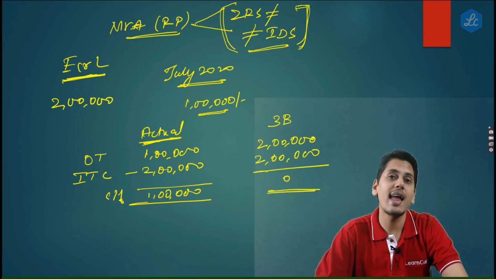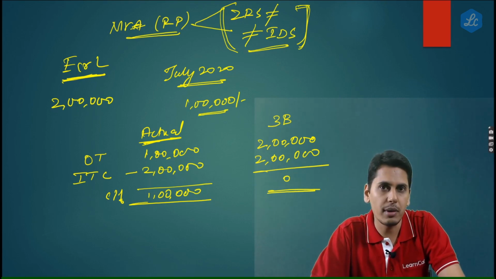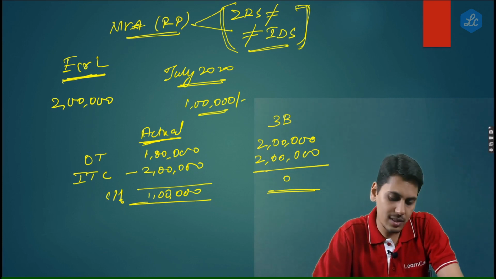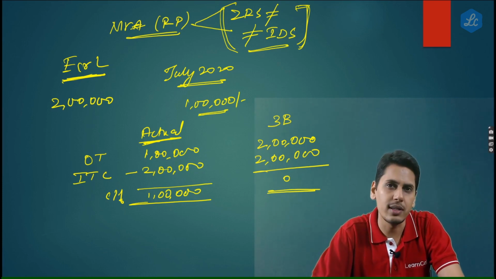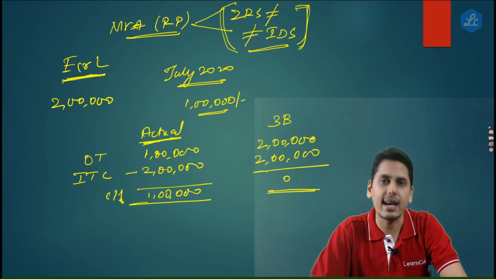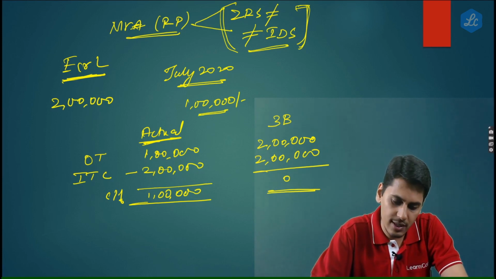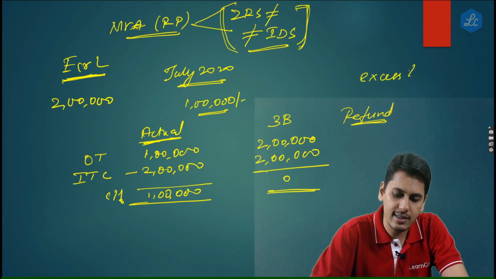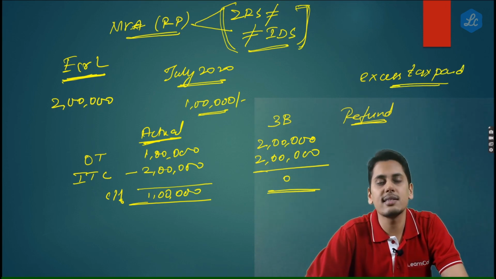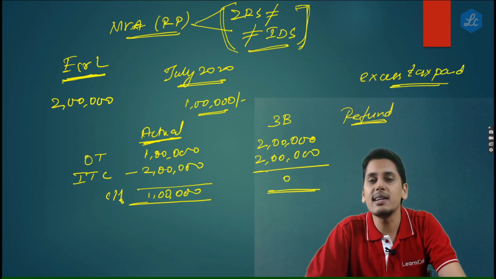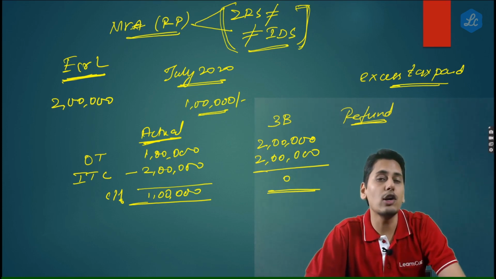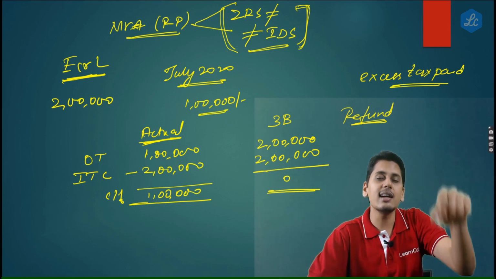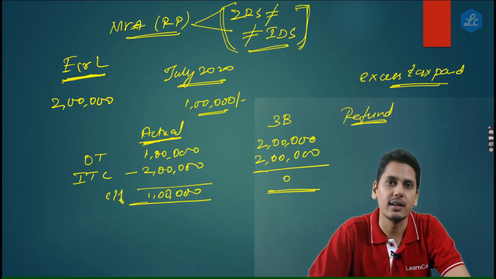So I have paid 1 lakh extra. You can verify from my documents. All my documents, my books of accounts, tell that output tax is only 1 lakh rupees. Due to the error, I have paid excess tax to the extent of 1 lakh rupees. So therefore, give me a refund of excess tax paid. Now friends, please understand, he is not asking for a refund of his credit. He is asking for a refund of wrong output tax paid.